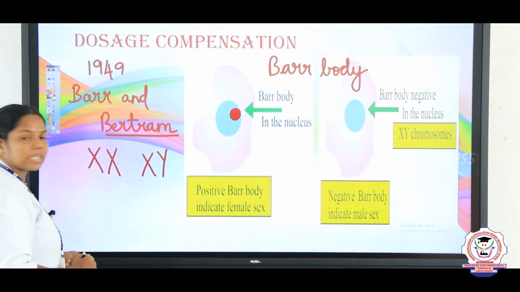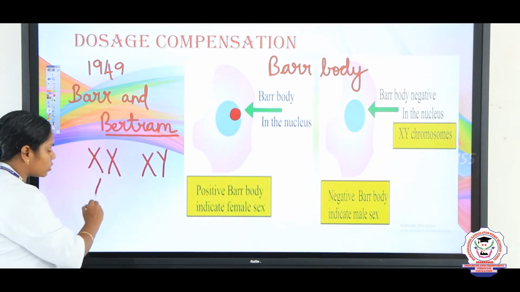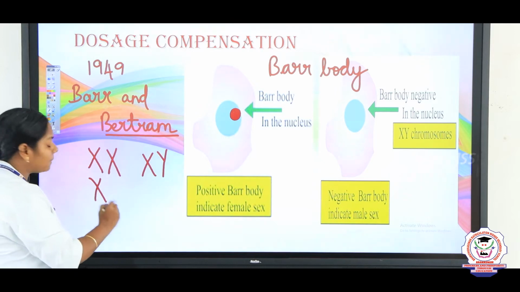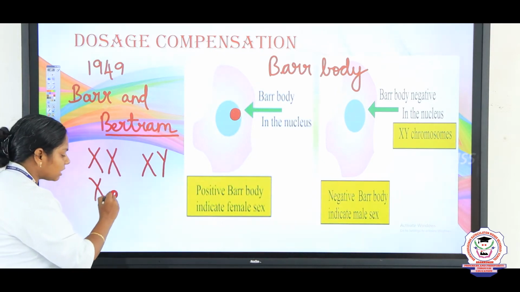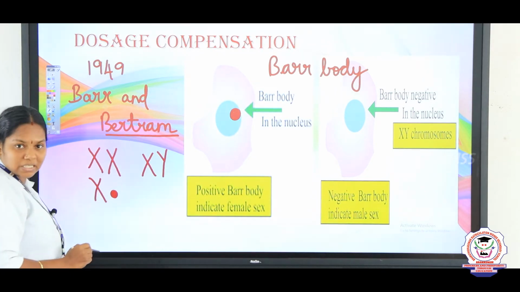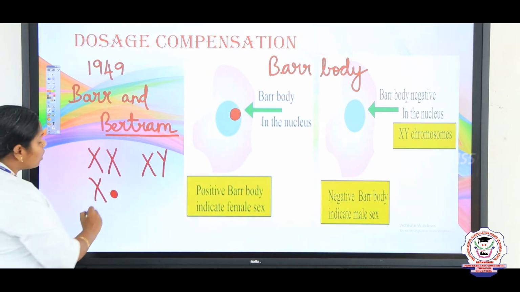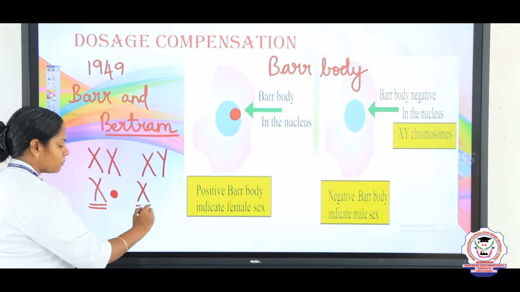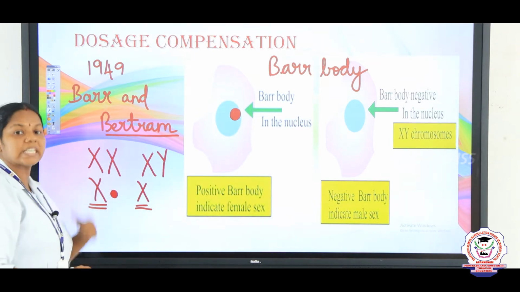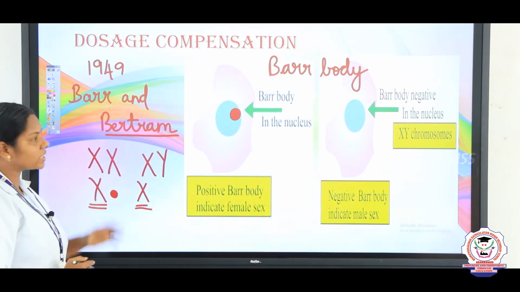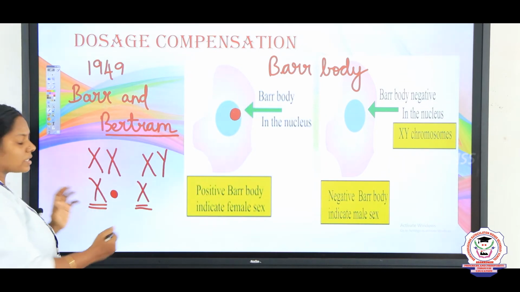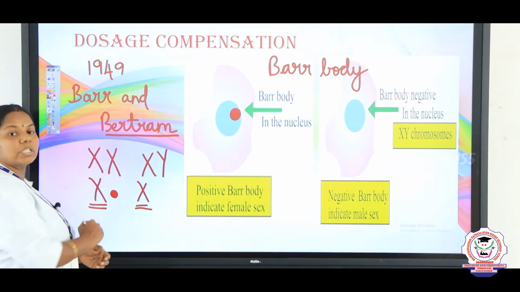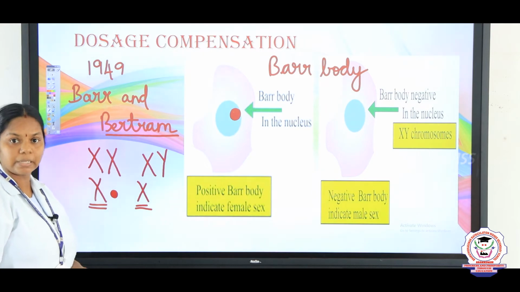Automatically one X chromosome is active, and one becomes inactive and condensed. So in the female one X is active, and in the male also one X is present. Thus the dosage is compensated. This is an important question, children: how does an organism compensate for the dosage differences between the sexes?